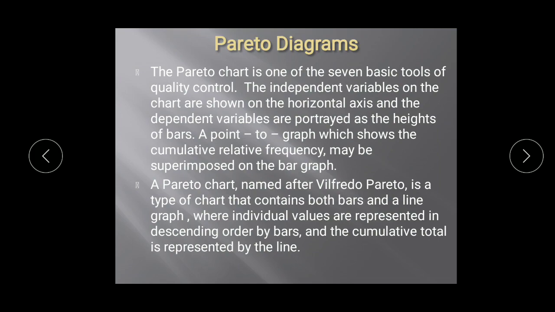A line graph which shows cumulative relative frequency may be superimposed on the bar graph.